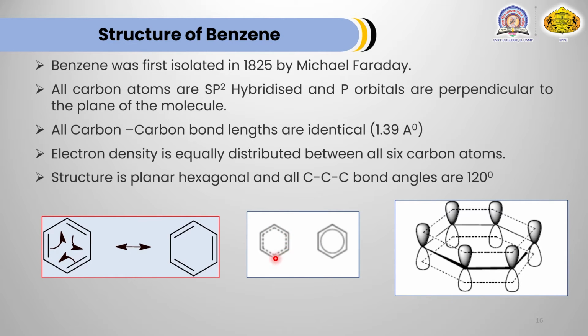All the bonds are continuously moving with fast speed, and this is the structure in which p orbitals are shown. This is the carbon-carbon sigma bond, and this dotted line as well as this dotted line represent the pi bond in benzene.